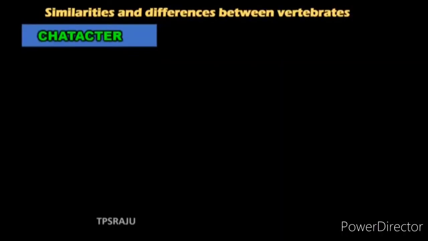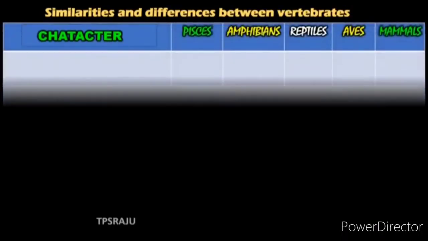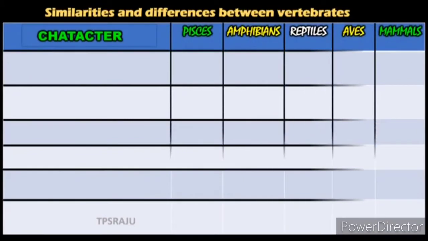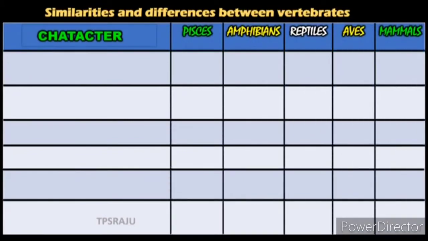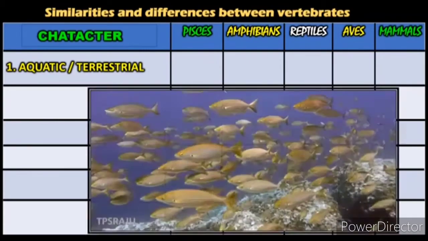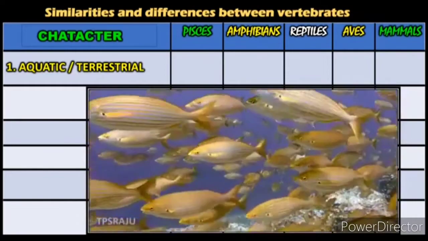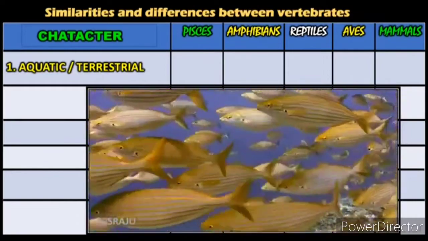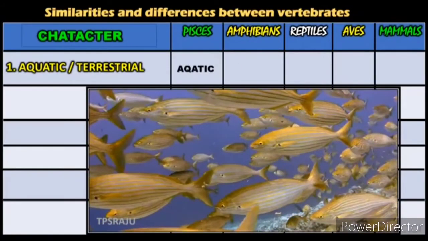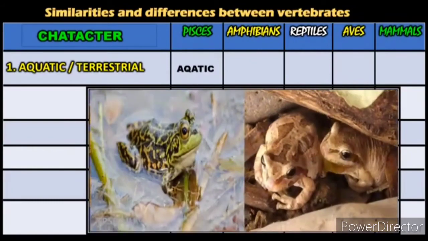Let us see the characters of vertebrates. Here in this module, we are going to learn about the characters. Aquatic or terrestrial? Pisces live in water, so they are aquatic animals. They can't live on land. So, they are aquatic animals.